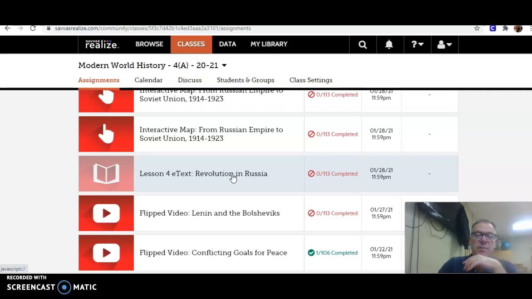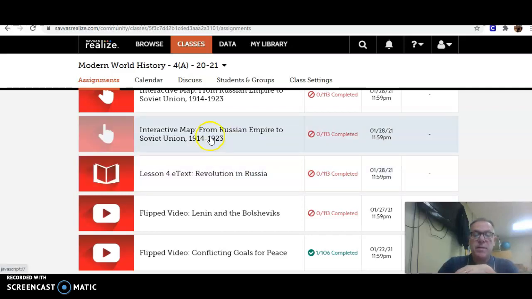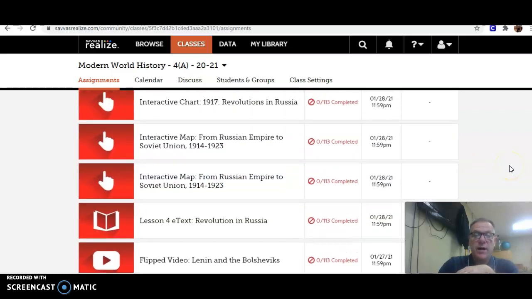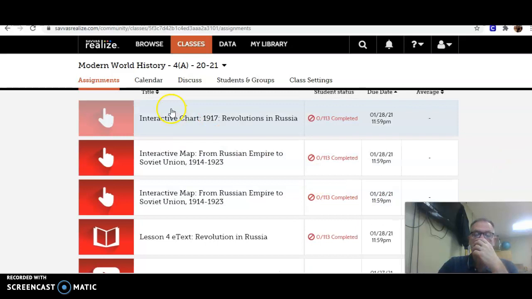You have a vocabulary assignment that starts today and a comprehension question that you can also start today. And you should use the text and or the screencast to help you finish them. We'll also be doing an activity with the map, two of them, and you need to work on them. And there's also a chart that you can work on.